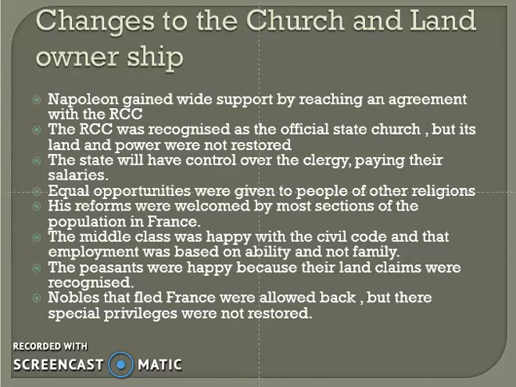Napoleon gained wide support by reaching an agreement with the Roman Catholic Church. The Roman Catholic Church was recognized as the official state church, but its land and power were not restored, however. But he kept them on board. The state would have control over the clergy, paying their salaries. So in other words, the clergy became state employees. It was the first time in the world's history that the church and the state were so closely linked, and that the state paid the church officials.